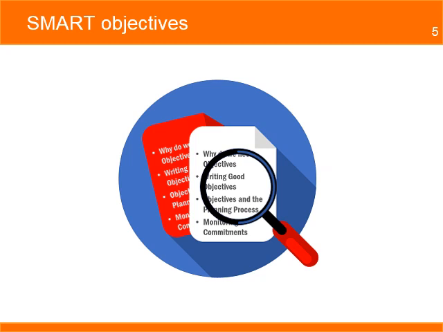Most donors ask that in their proposals the project objective should be SMART, and this is not an easy task. It requires some thoughtful thinking and clear understanding of the results expected from the project. The idea behind it is to ensure that your project objectives are well defined so that you can monitor the progress and make the required changes if the conditions in the project start to change.